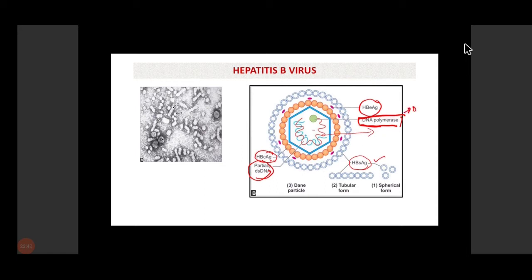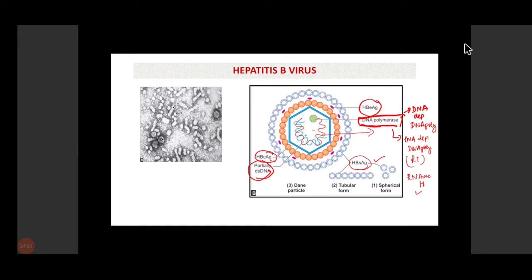Second, it has reverse transcriptase activity, so it has RNA directed or RNA dependent DNA polymerase activity. And the third activity is RNase H. So this enzyme has three activities: DNA polymerase, reverse transcriptase, and RNase H activity. So this is the structure of hepatitis B.